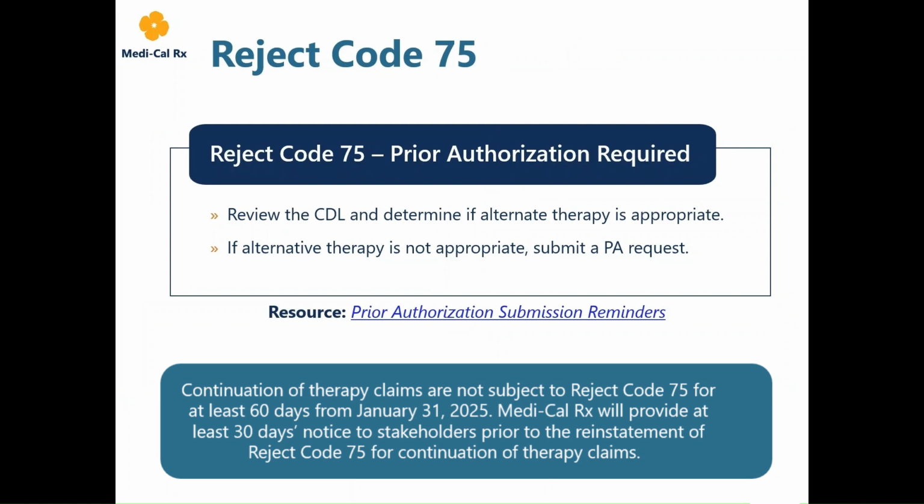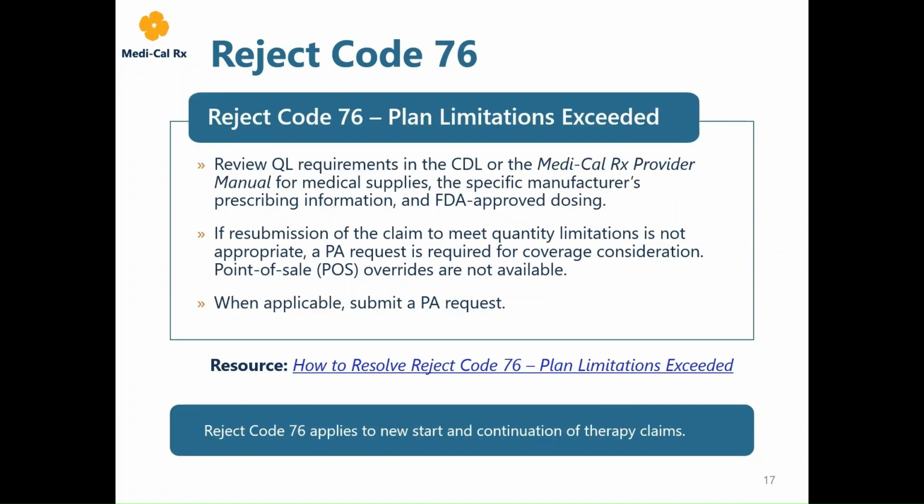Also, as discussed earlier, prescriptions submitted by CCS panel providers will be exempt from Reject Code 75, prior authorization required, unless identified as an excluded medication or product. Other edits, including quantity limits, will apply. As of January 31st, Reject Code 76 has been implemented for members 21 years of age and younger. Reject Code 76 messaging informs providers of quantity limitations for maximum days supply and quantity days supply.